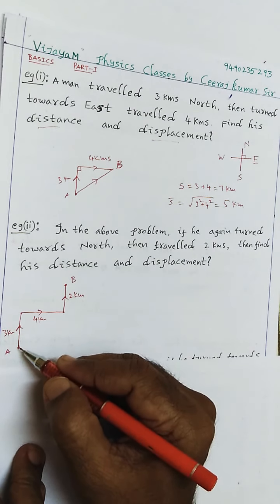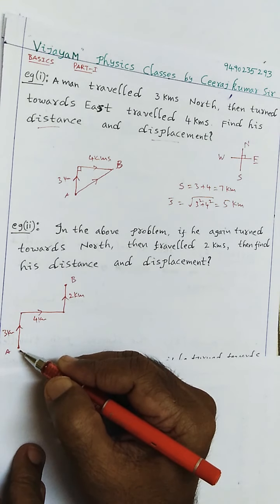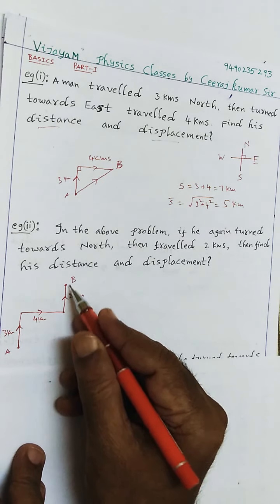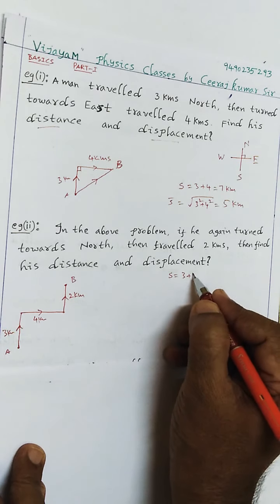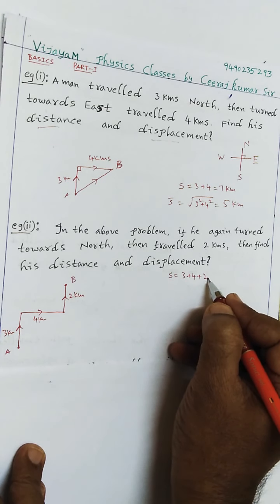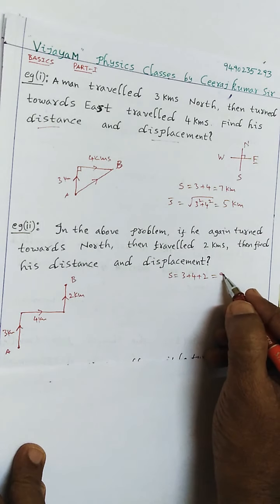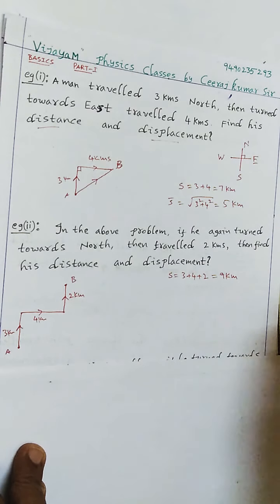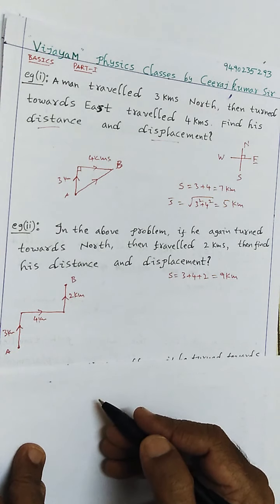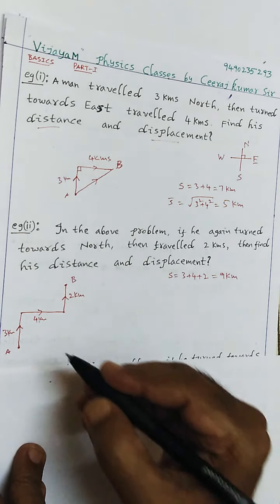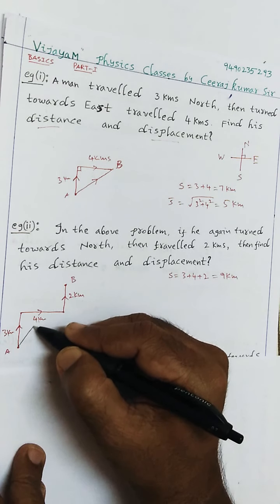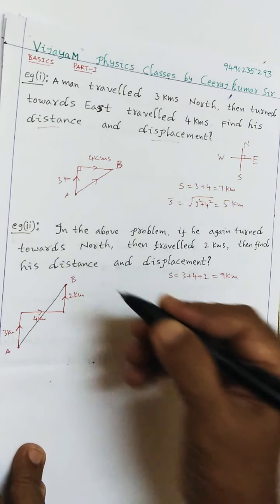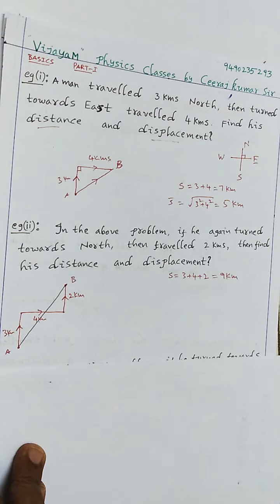So what is the distance here? The distance is nothing but the actual path traveled. So it's nothing but 3 plus 4 plus 2, so 9 kilometers is the distance traveled. Now observe carefully. From A to B, that is the displacement. So this is the displacement here. Then how can we calculate the displacement in this case?